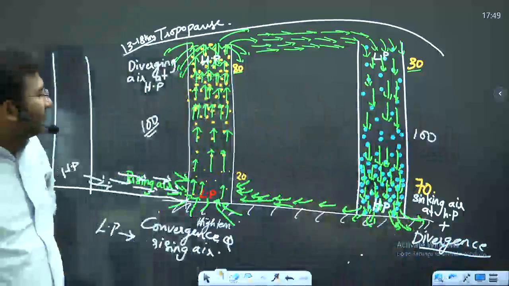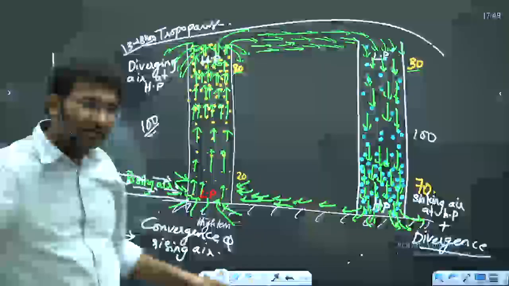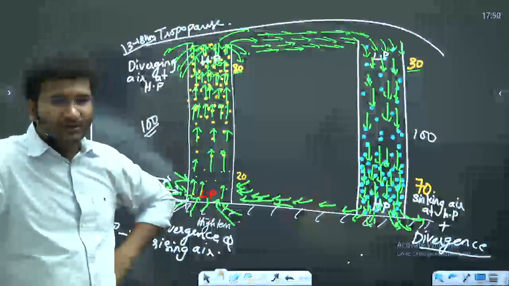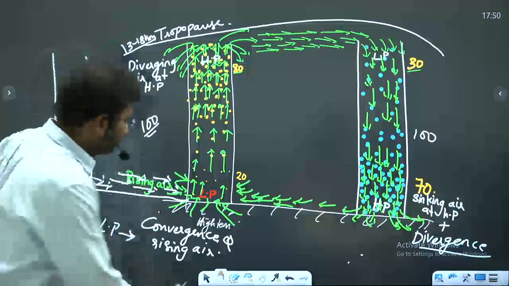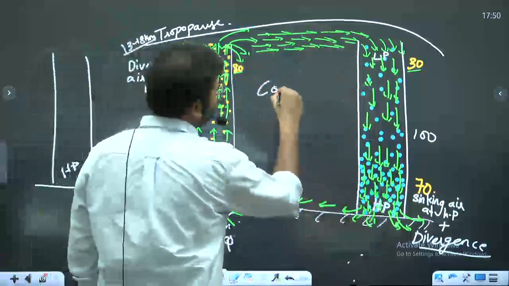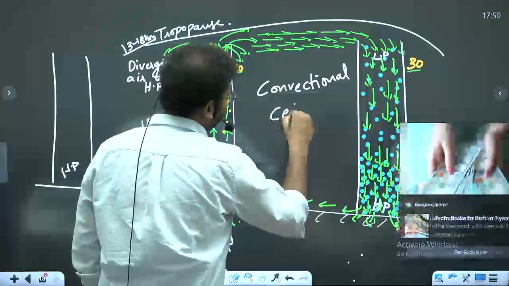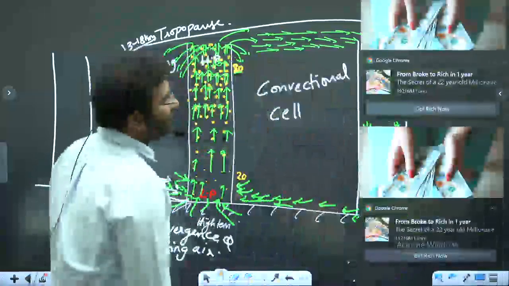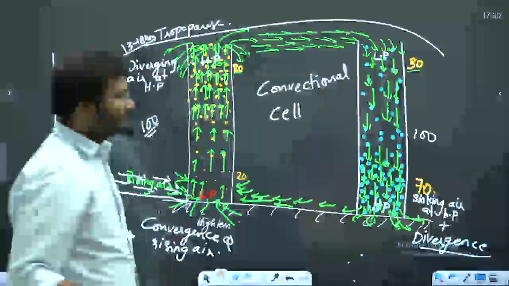it is like this. Now, do you see the air that has risen has made one full circle? Multiple loops keep running. Now one loop we will call this one full loop a convectional cell. Okay, we will call it a convectional cell. Got it?